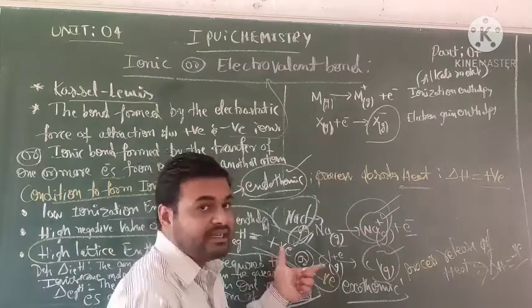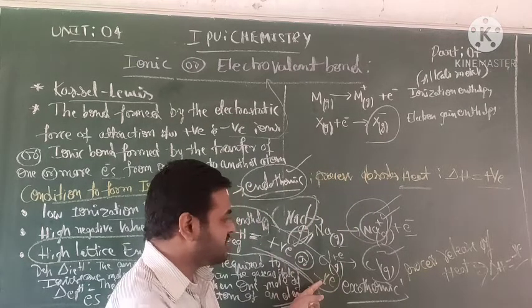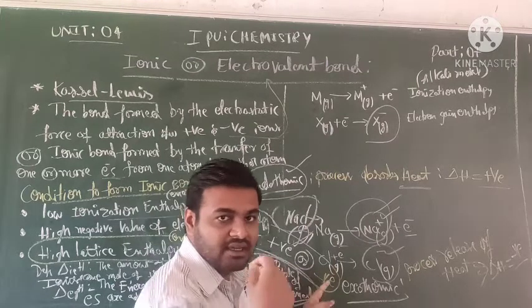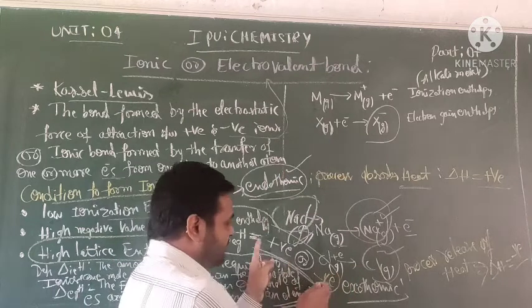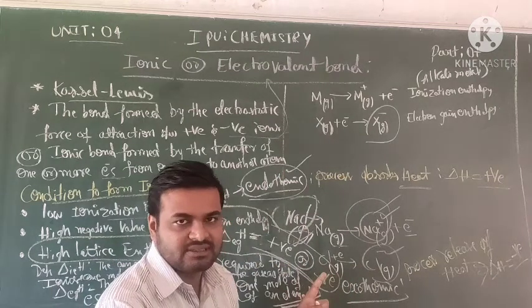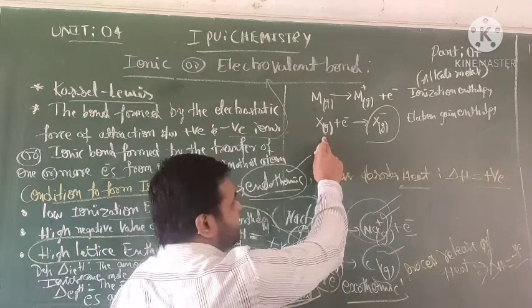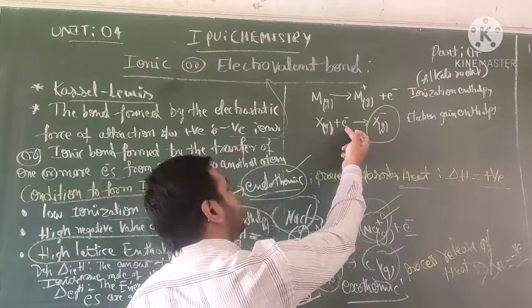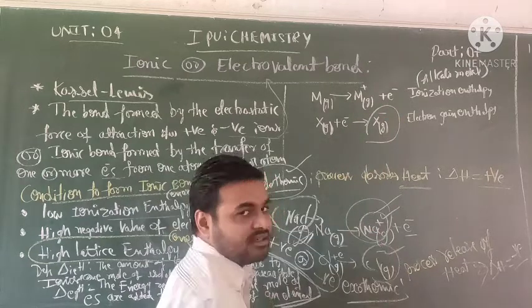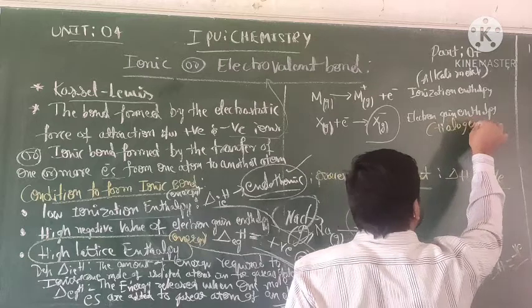So why do we mention electron gain enthalpy as positive or negative? Because they absorb or release energy on forming of electron gain enthalpy. That's why it is either positive or negative. This is a gaseous state forming X minus, because electrons are added to form a negative charge. So these are always halogens.